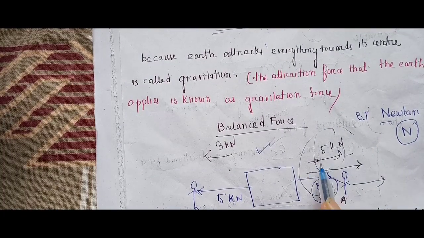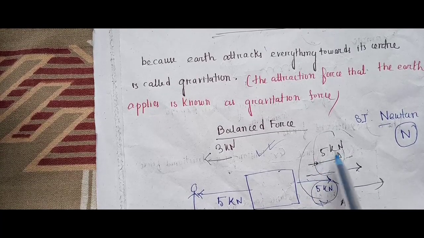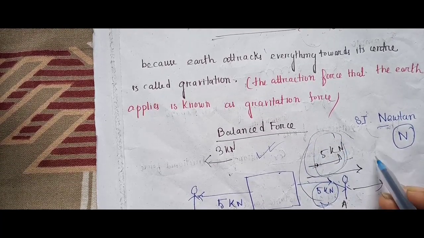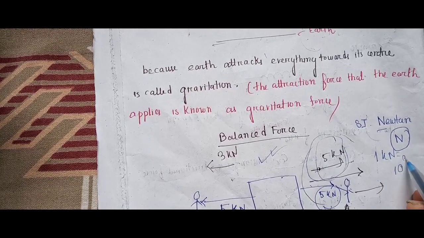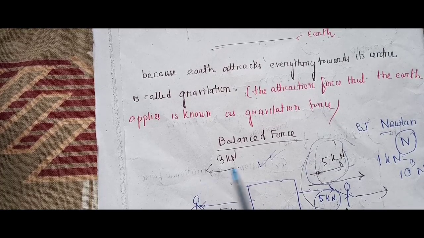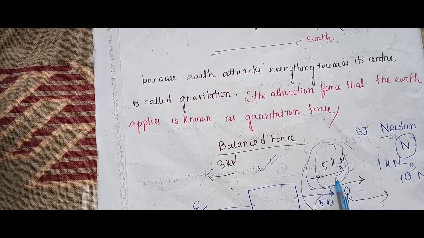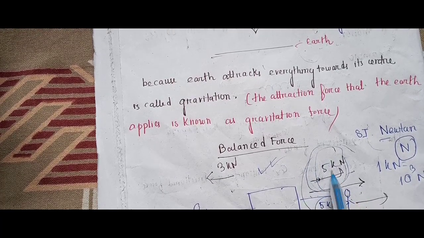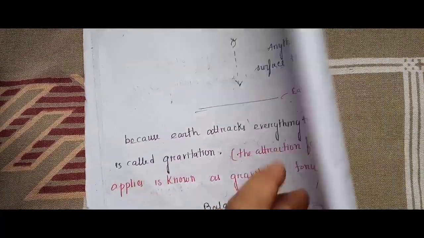But here, if I apply unequal forces, like in this direction, suppose I am acting 5 kilonewton. Just remember 1 kilonewton equals 10 cube Newton. And here I am applying 3 kilonewton. So obviously this box will move in this direction because here I am applying much more force than this. Now the next question is,